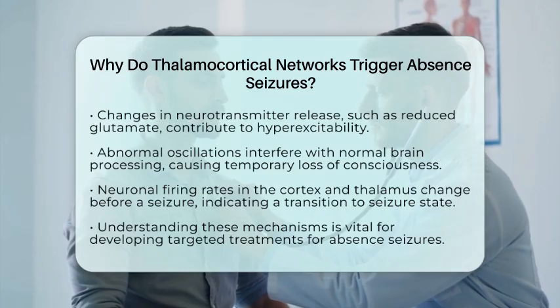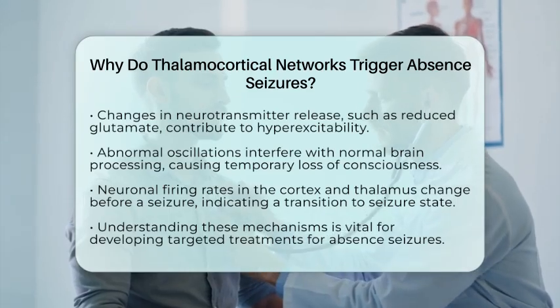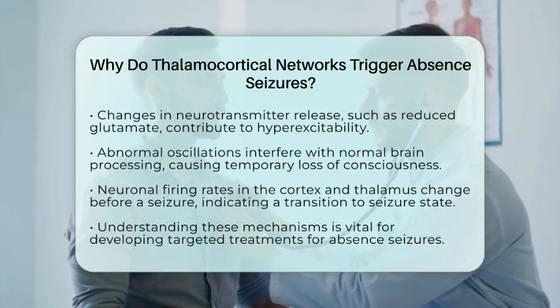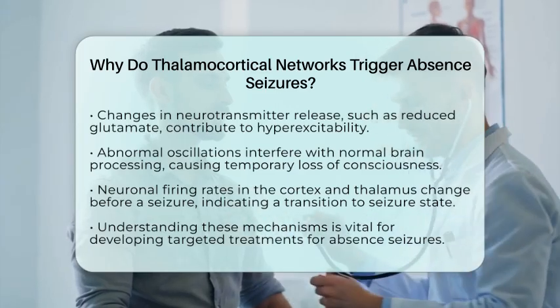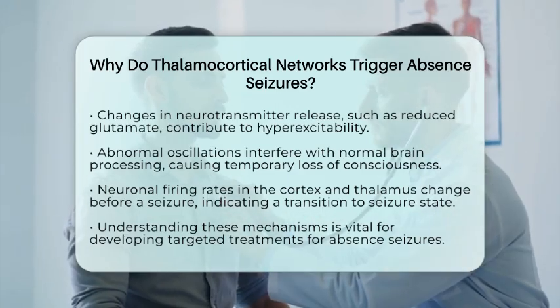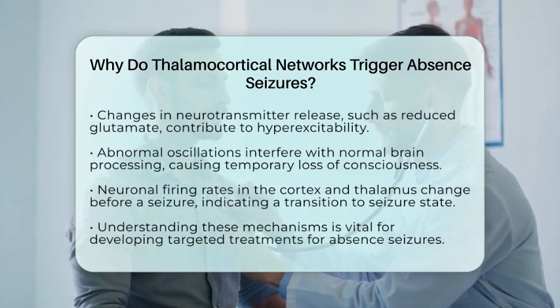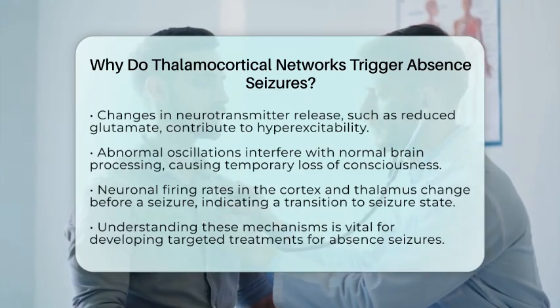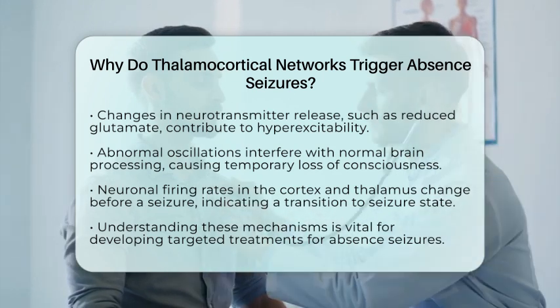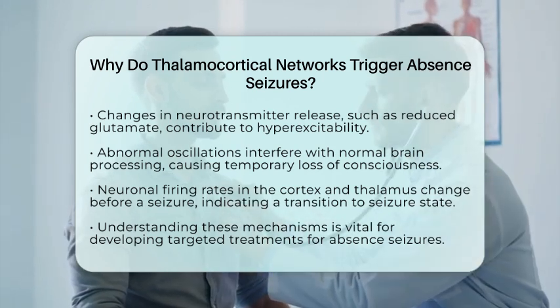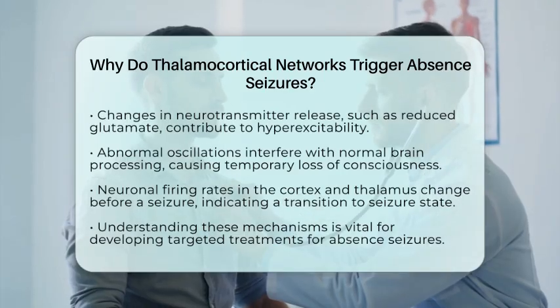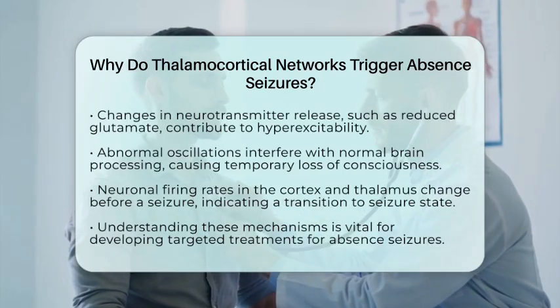In summary, thalamocortical networks trigger absent seizures through a combination of abnormal burst firing, cortical excitation, and thalamic inhibition. This complex interplay creates the rhythmic oscillations that disrupt normal brain activity and lead to the characteristic features of absent seizures. Understanding these mechanisms is essential for developing targeted treatments that can help manage this condition effectively.